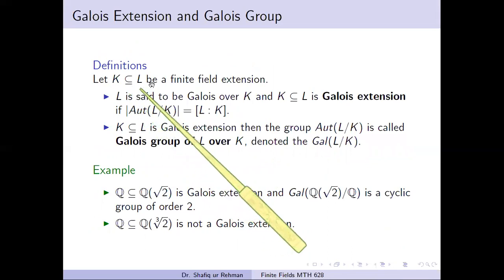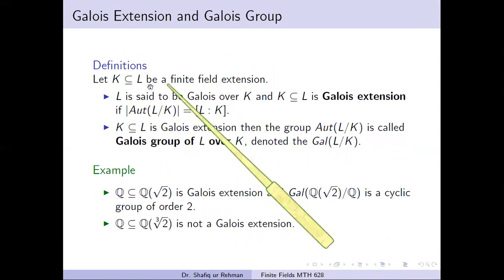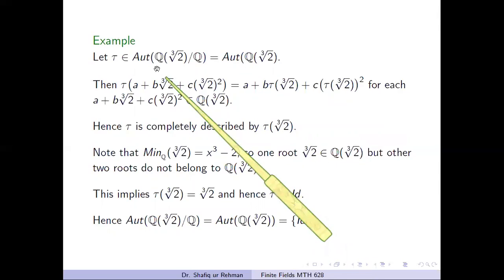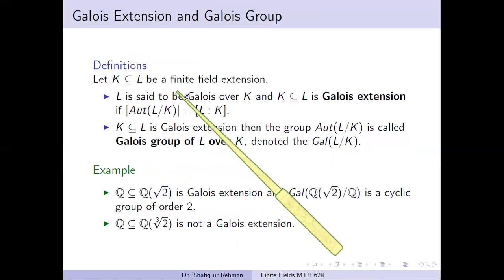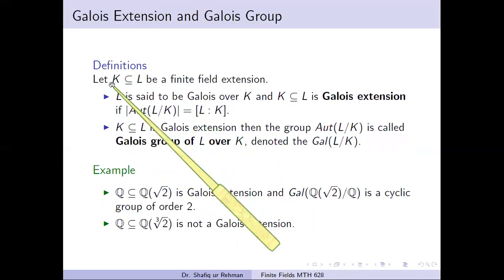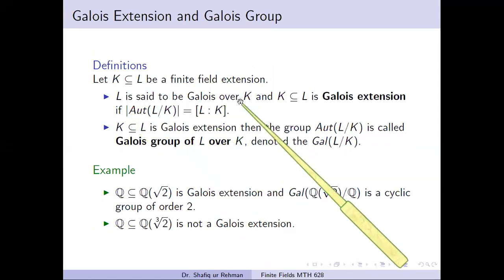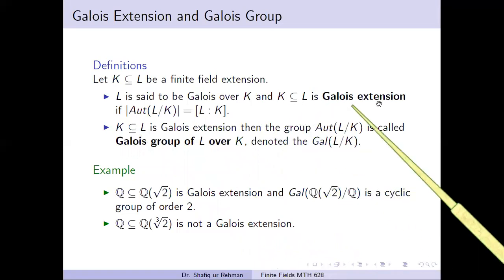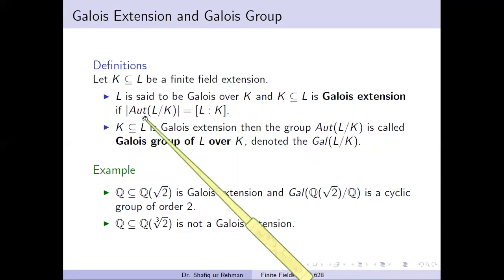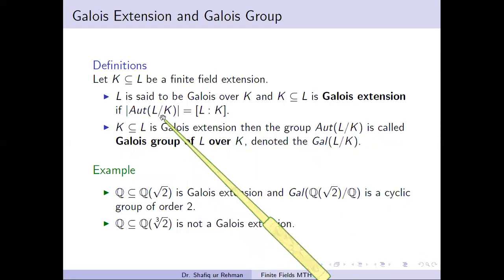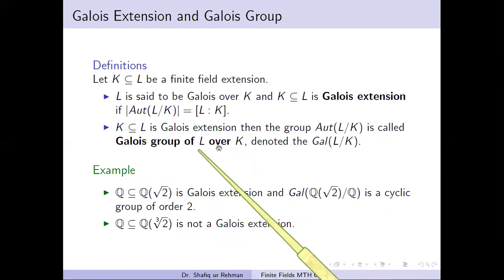Let K be a subfield of L, and let K contained in L be a finite field extension, and here we must have a finite field extension. In these two examples, both are finite field extensions. First is a field extension of degree 2 and second is a field extension of degree 3. Again see, let K subset of L be a finite field extension. Then L is said to be Galois over K, and this field extension is named as Galois extension if the degree of this field extension is equal to the order of this group of all automorphisms of L over K. And if this is a Galois extension, then this group is named as Galois group of L over K.